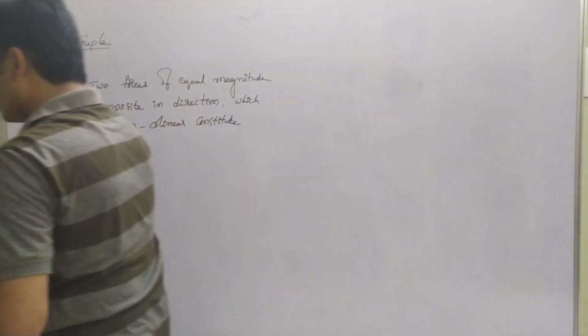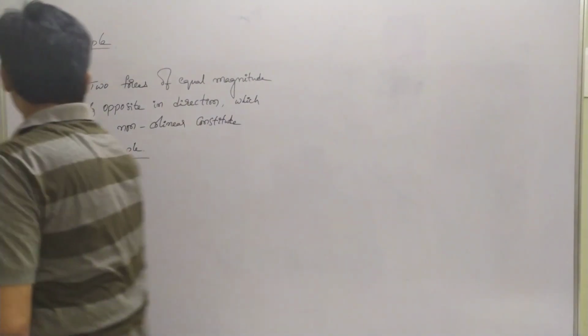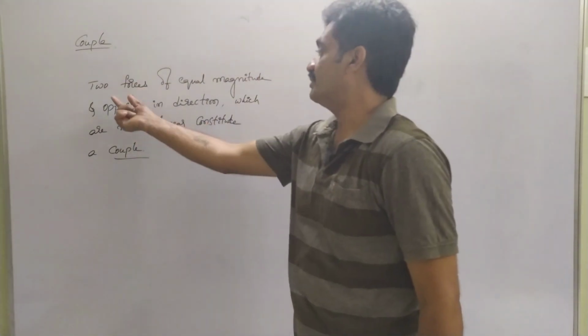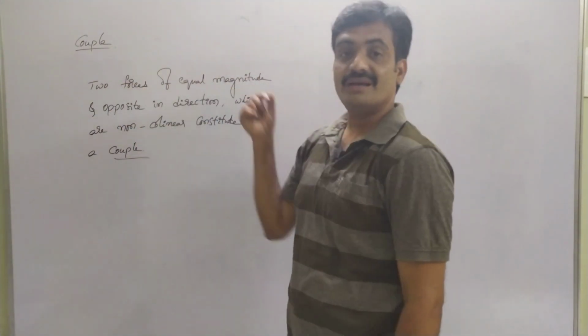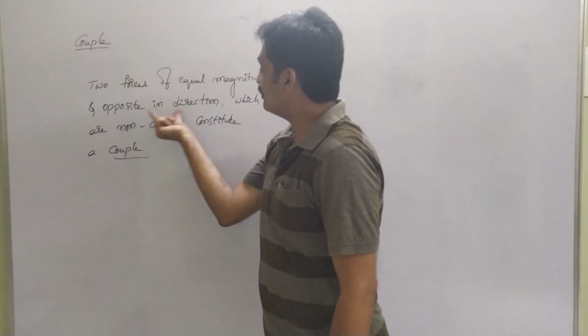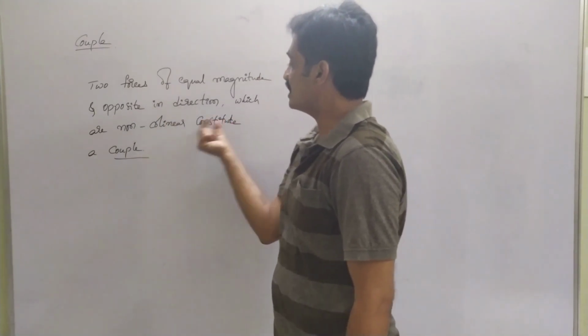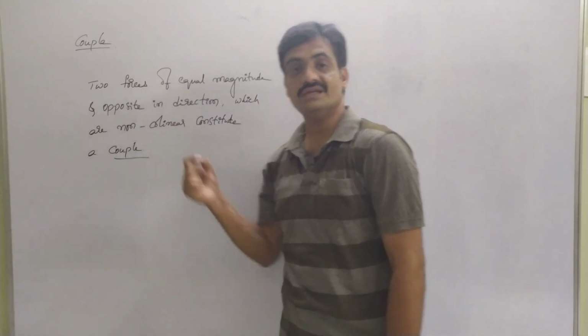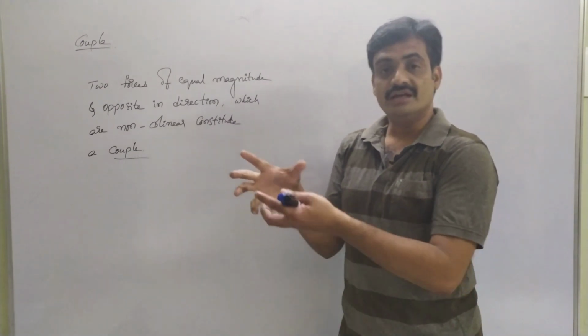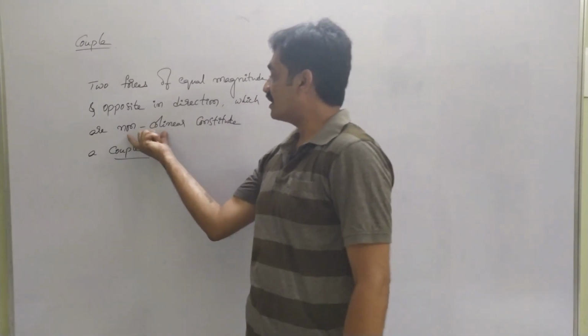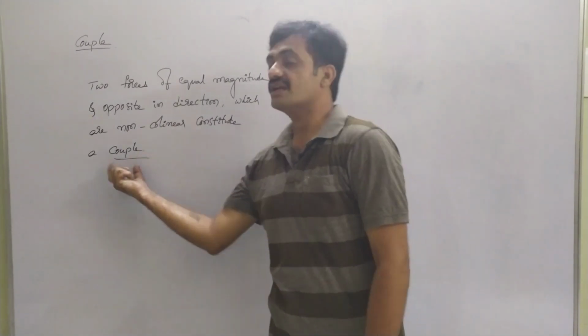Observe this, it constitutes a couple. As you observe, the definition of a couple: two forces of equal magnitude and opposite in direction, which are non-collinear, they should not coincide, constitute a couple.